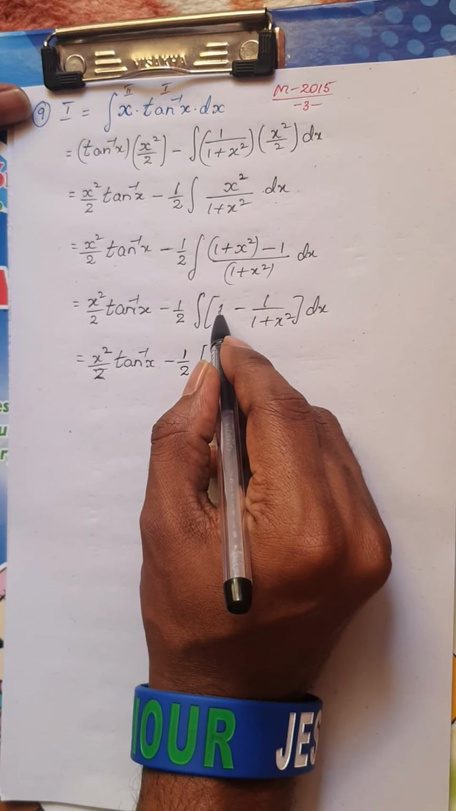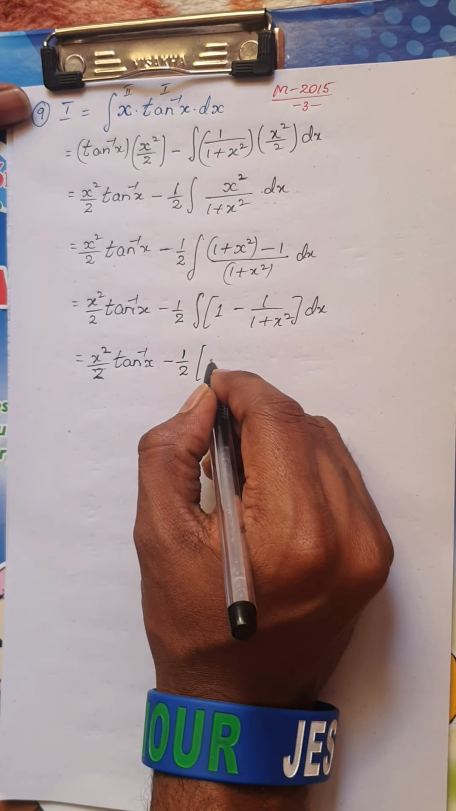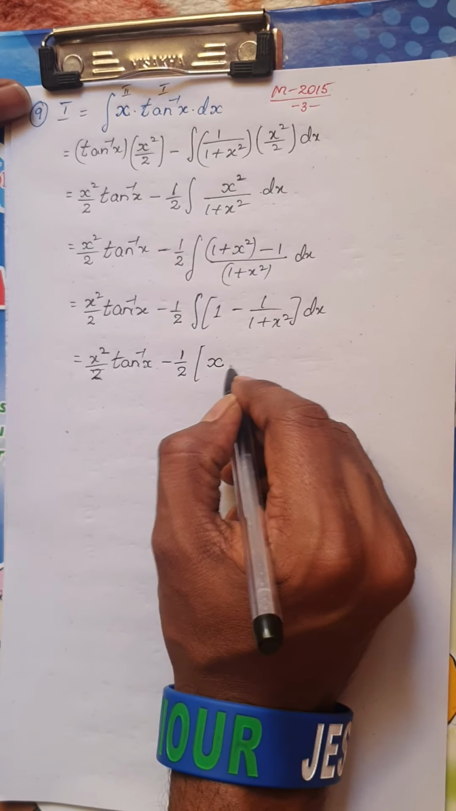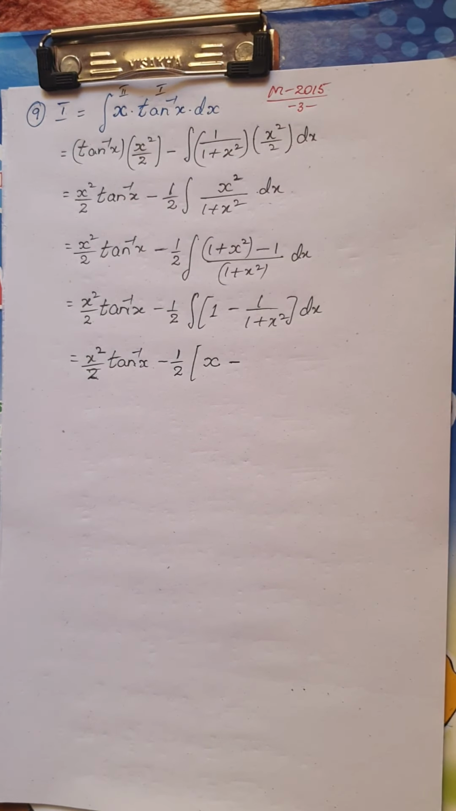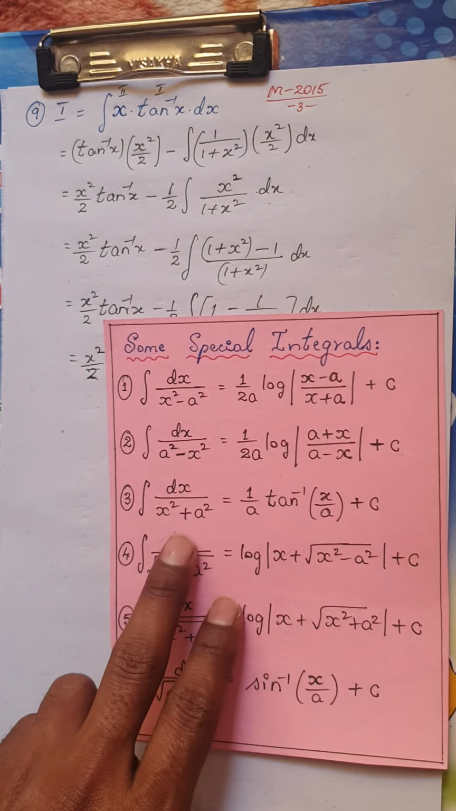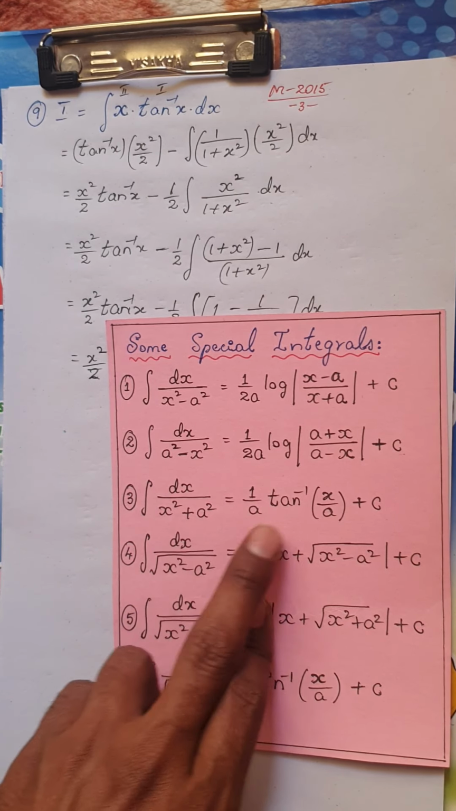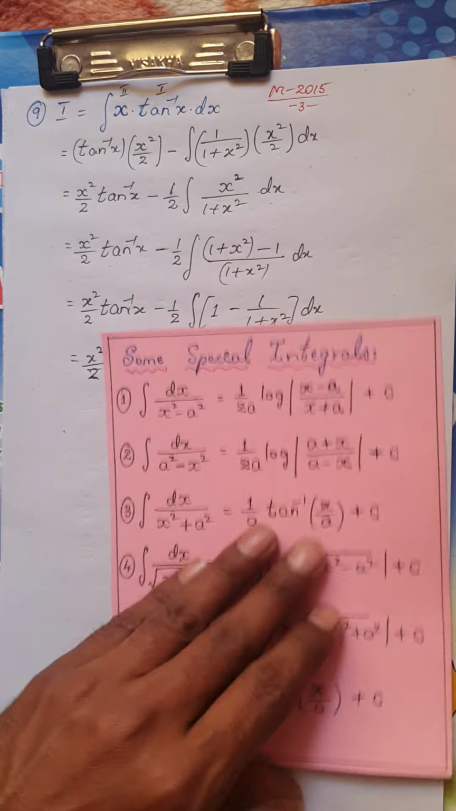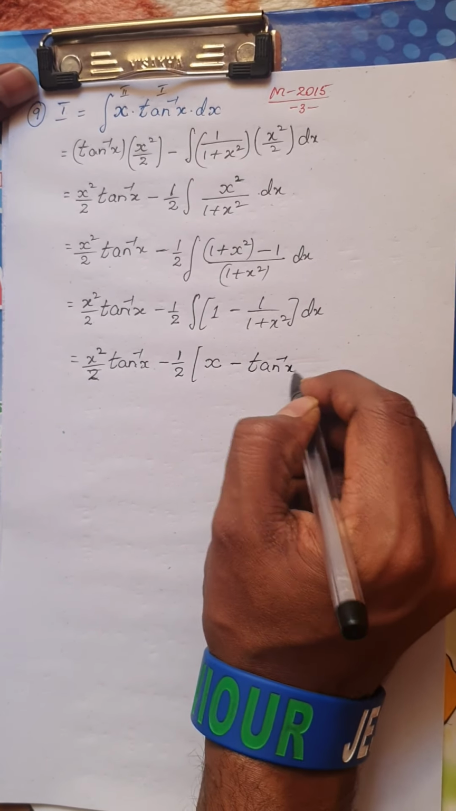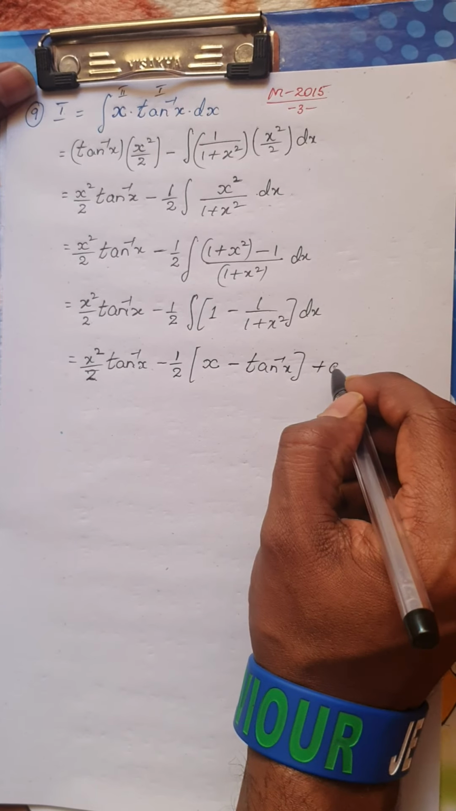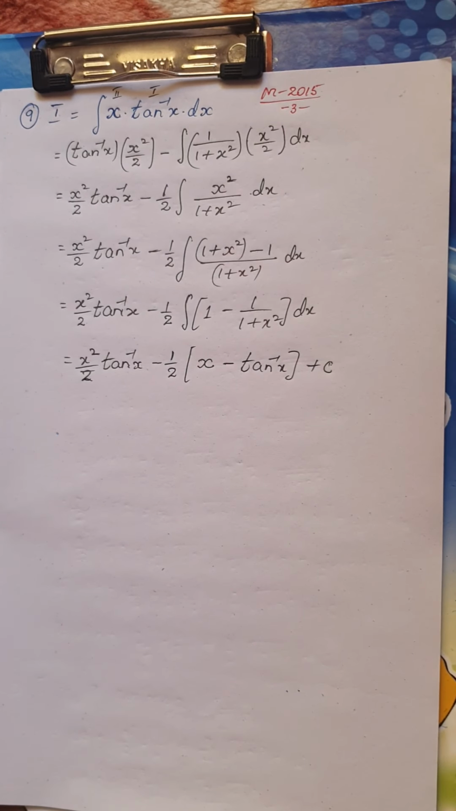Now remember, what is the integral of 1? The integral of 1 would be x, minus the integral of 1 divided by 1 plus x square. We know it's a standard result, because dx divided by x square plus 1, or 1 plus x square, would be tan inverse x as it is. So this would be minus tan inverse x plus c, which is the constant of integration.